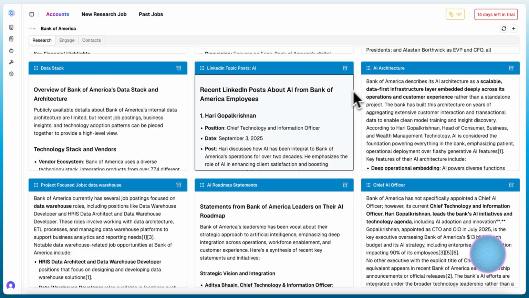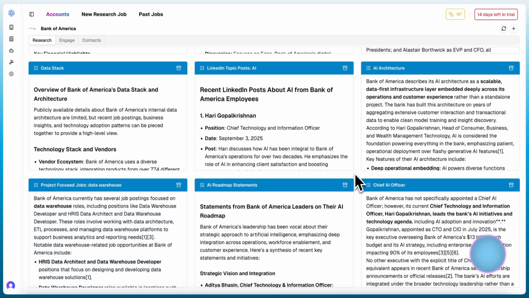So an example here being monitoring LinkedIn for what relevant leaders at Bank of America are talking about on key topics that we care most about. And lastly, but not least, also looking at other sources of information that have a wealth of information about projects that they are undertaking, like job data and job posting information, and pulling information out of those.